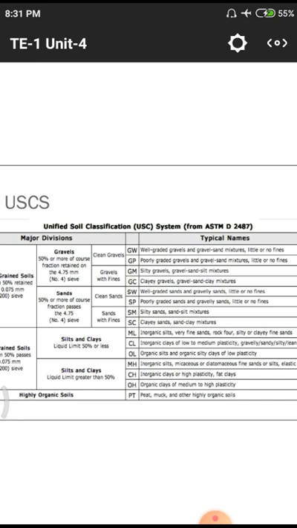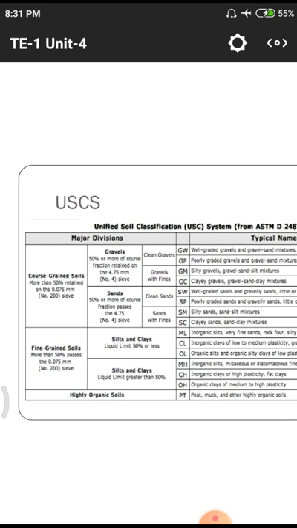In the second classification we are having fine grained soils. Fine grained soils also have two classifications. First one is silts and clays with liquid limit less than 50%. Second one is silts and clays with liquid limit greater than 50%. In the first one we have three classifications and in the second one also three classifications.